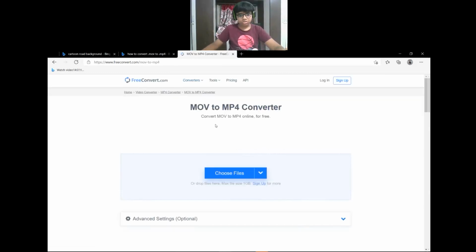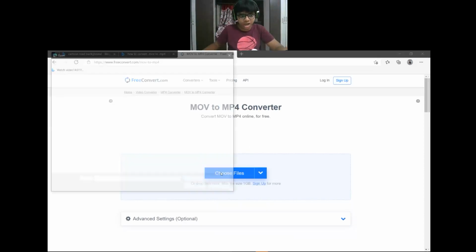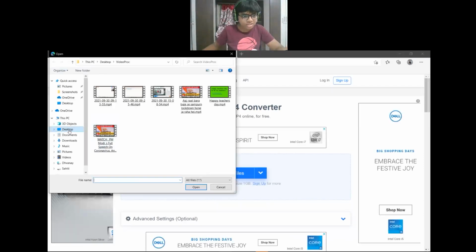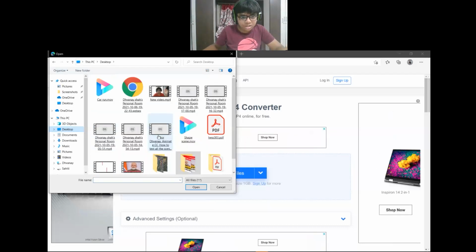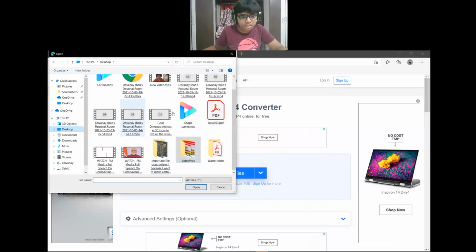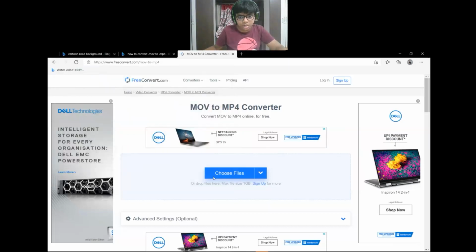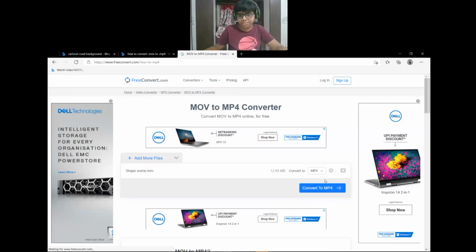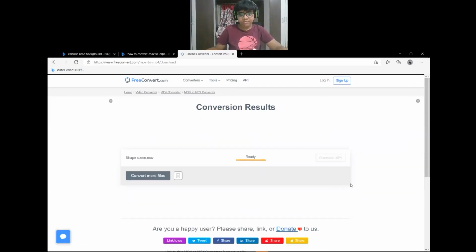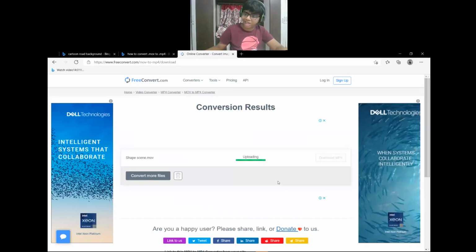Choose the files which you want. But I will use from desktop the shape scene.mov that I have done and convert it to MP4.